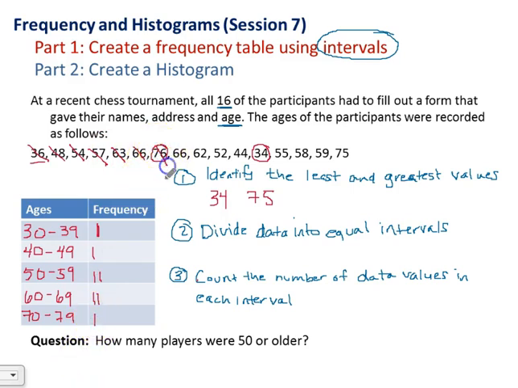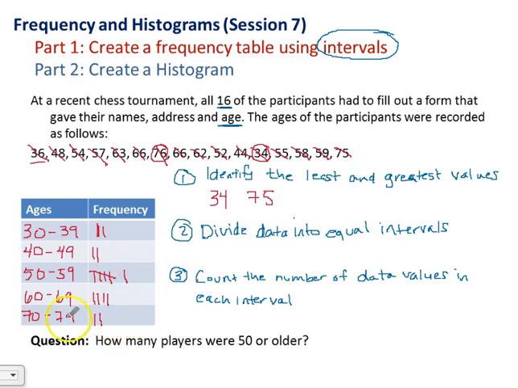76, this interval, and I'm going to cross them out as I go so that I know I've done them. 62, 52, 44, 34, 55, 58, 59. 59 falls in this category right here, 50 to 59. It's included in there. And then 75.